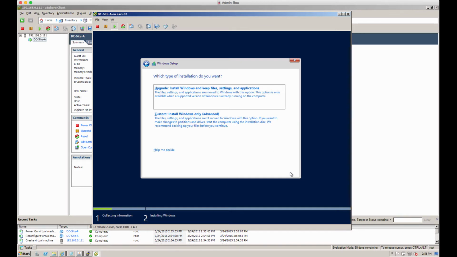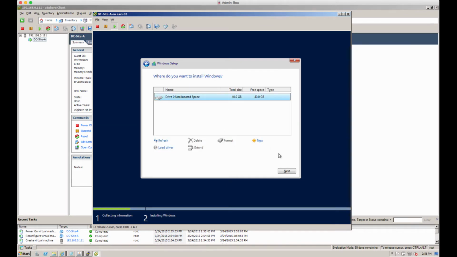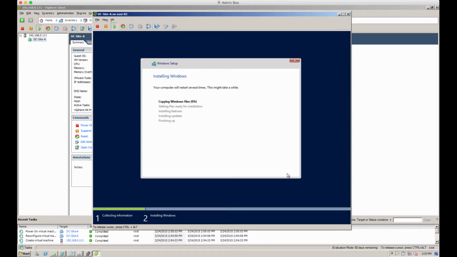And then we're going to say custom. We're not doing an upgrade. And we'll just use all of that disk. I'm not going to partition it at all. We'll just fly through this as per default. So what we'll do now is we'll just speed this up and we'll come back once the files are installed.